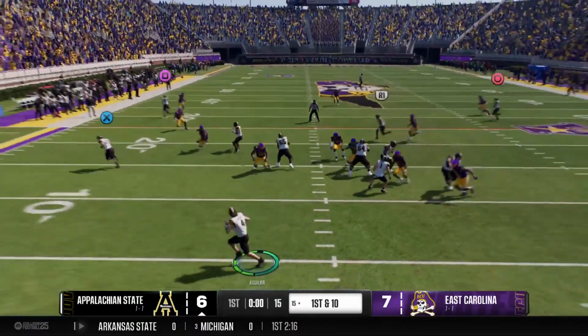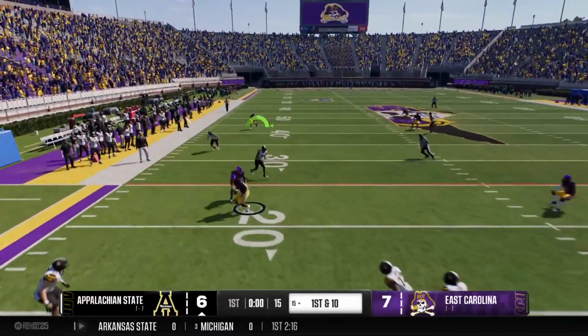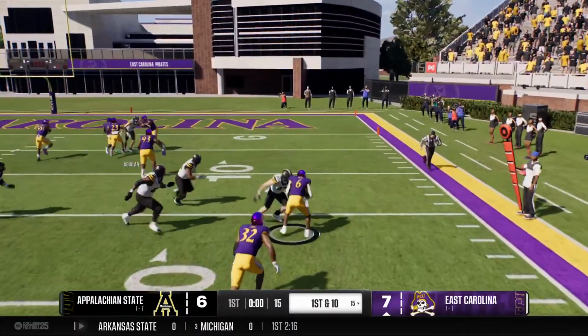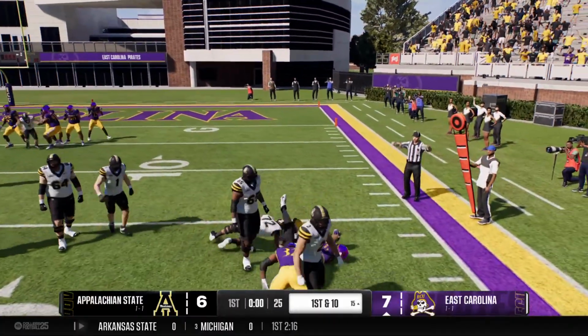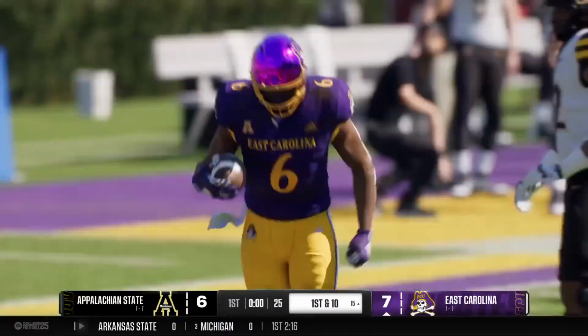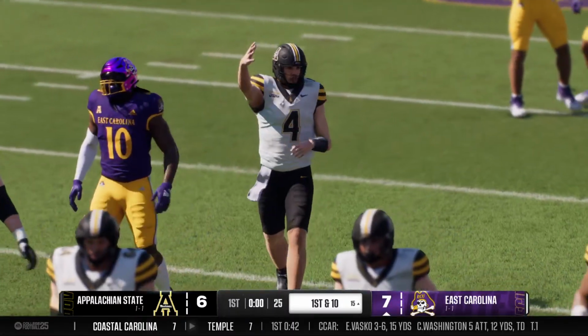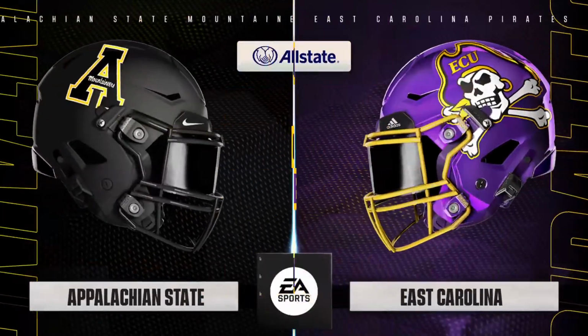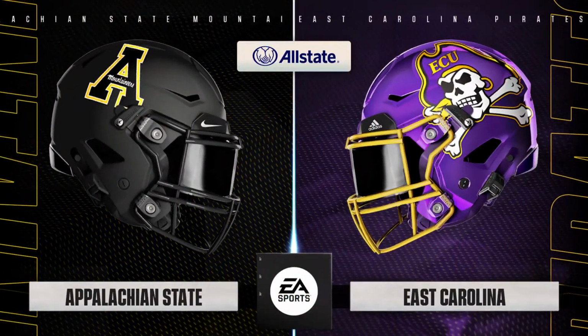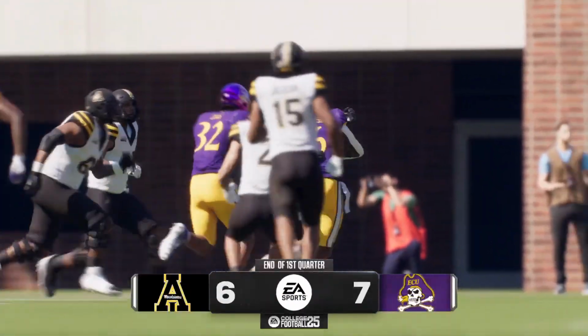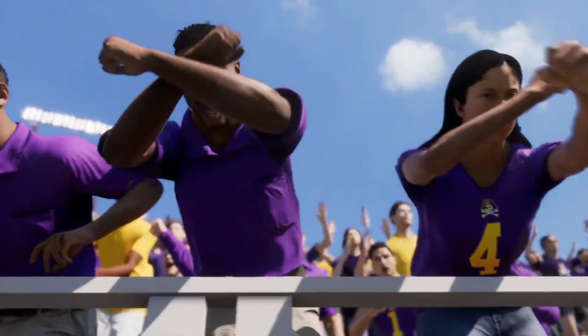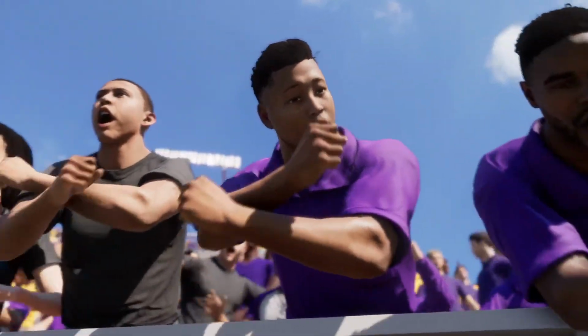Coming out on first down with the play fake. Fires into traffic and picked off. And the offense makes the tackle in frustration after the interception. Drive comes up empty and it's a turnover. Guys, East Carolina carries the lead into the quarter break. One period in the books, and let's take a look at the stats.